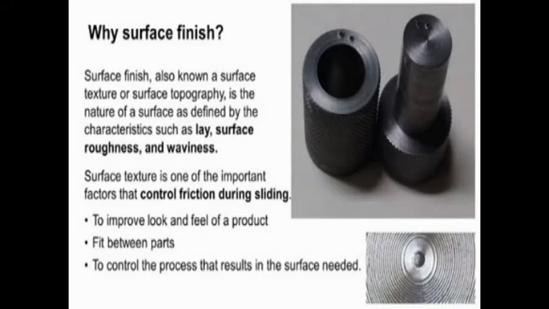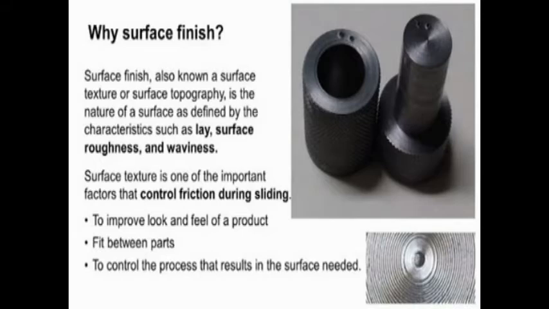Now we can see here we have two mating parts. We can see the finish on the face of the cylindrical part and the roughness on the round cylindrical portion. Also you can see the finish of the flat surface. Intentionally they made it very rough to have a proper gripping.